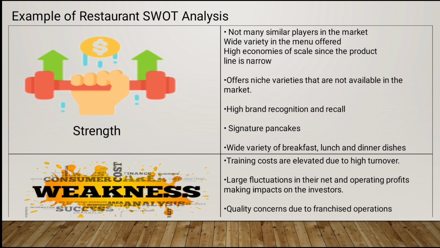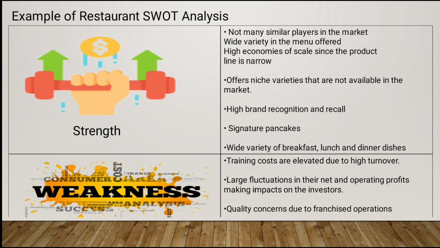Number six, signature pancakes. For example, a restaurant that is known for its delicious pancakes, like a local diner, might attract customers who specifically crave those pancakes. Number seven, wide variety of breakfast, lunch, and dinner dishes. For example, a restaurant that offers breakfast, lunch, and dinner options, like a family-friendly restaurant, can attract customers at different times of the day. The second example is the weaknesses.